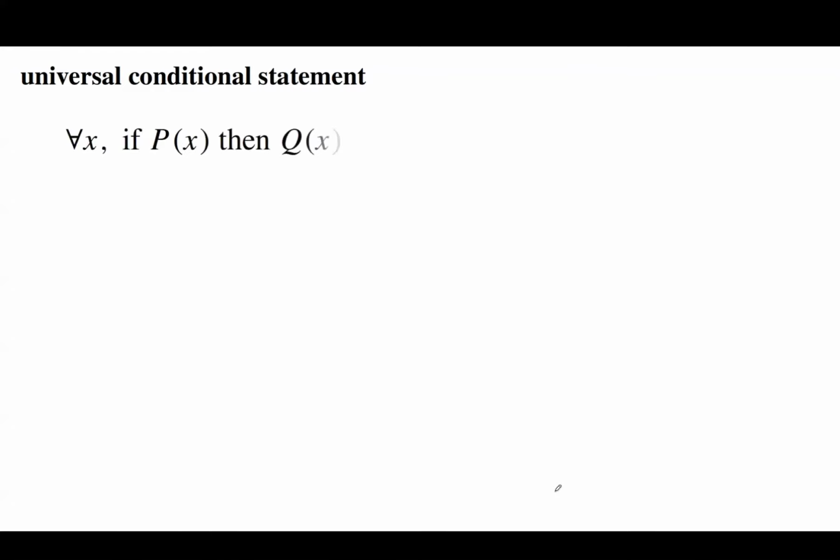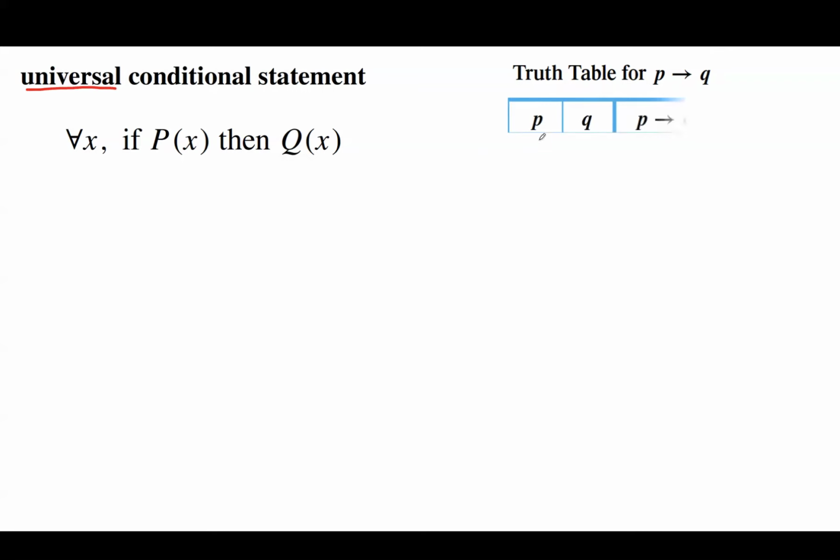A universal conditional statement, for every x, if P of x then Q of x, is basically a universal conditional statement. So when it comes to conditional statements, this is a universal statement. It's not an existential statement. Let us review the truth table for P then Q.